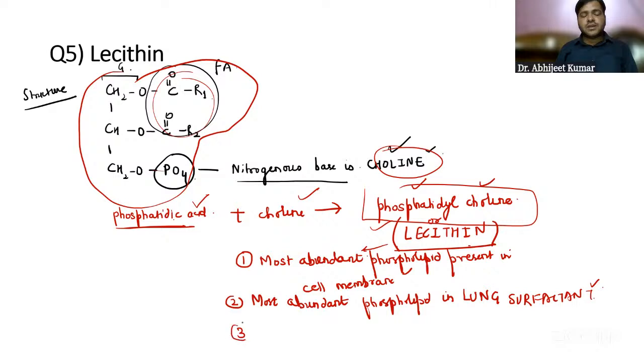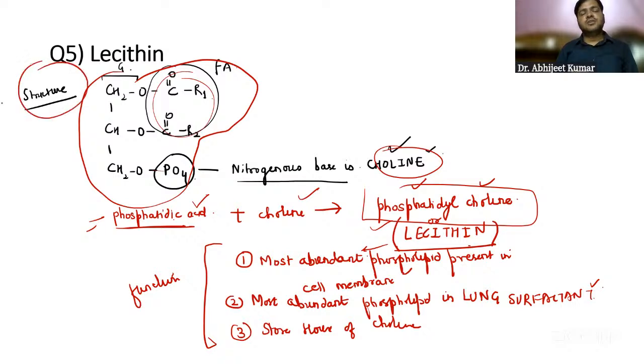And third, it is a storehouse of choline. So those are the different functions, guys. We have the structure and the function of lecithin. And what is lecithin? You already know it is a compound lipid containing phosphate, glycerol, fatty acid, and the nitrogenous base that is choline, right?